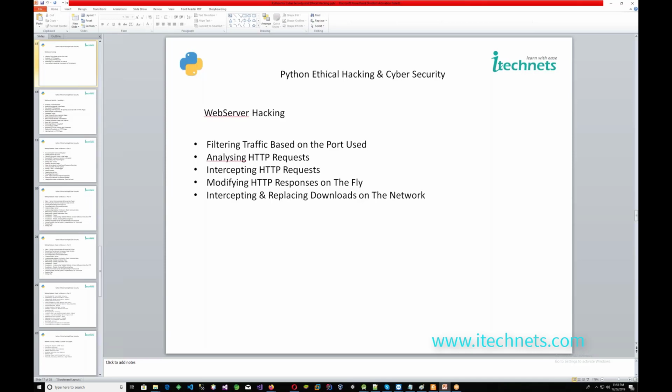So if somebody requests a user ID and password for a Facebook account, we can intercept the HTTP request, and that interception will bring you the user ID and the password. So I think we should not learn this thing, right? Or we should learn this thing. So we should learn this thing.